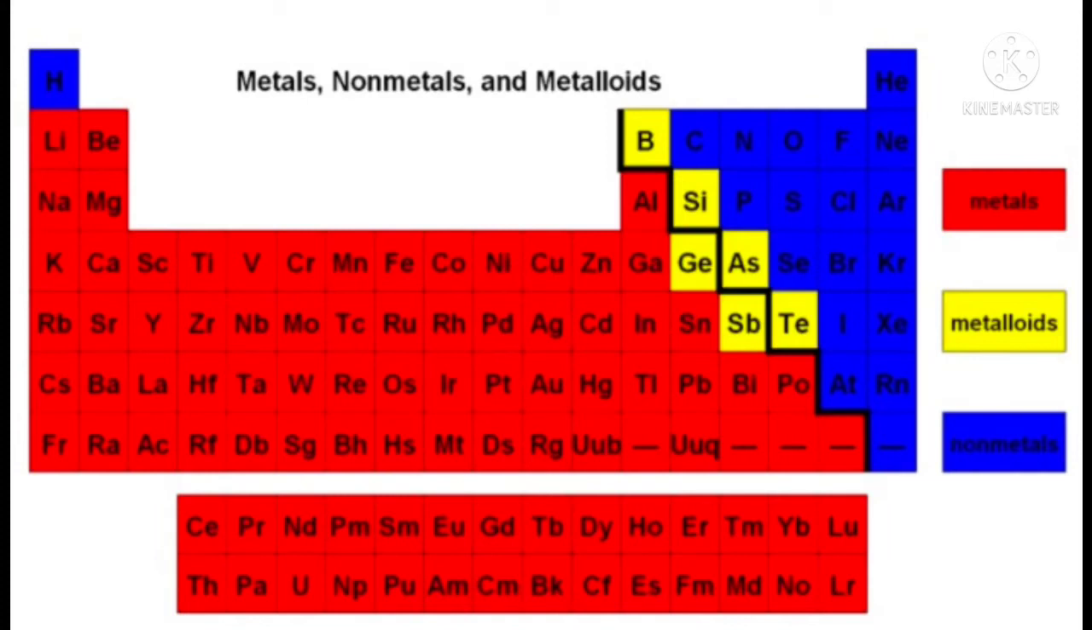Now see, the red colored ones are all the metals, and the blue are the non-metals. I will tell you about non-metals also, what are non-metals. And the yellow color, there are only 6, those are the metalloids. So what are these metalloids? Metalloids are intermediate between metals and non-metals. Sometimes metalloids are also known as semi-metals.